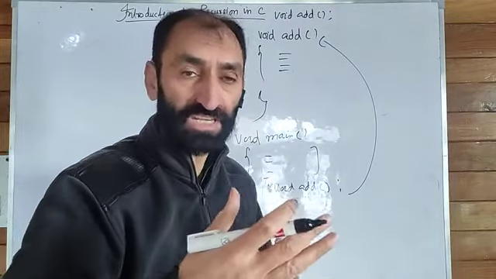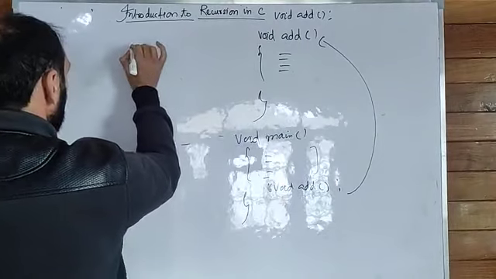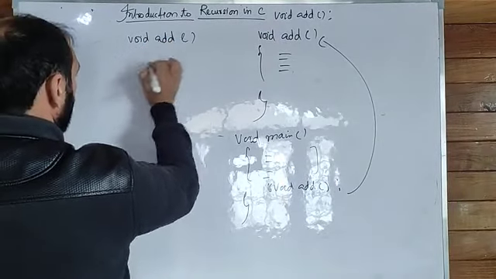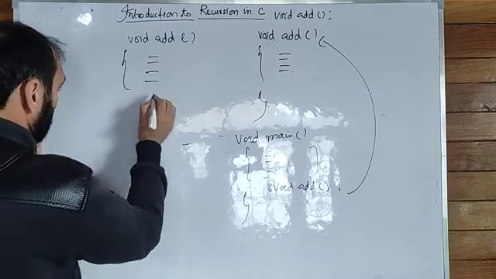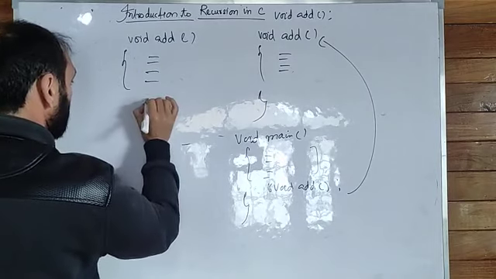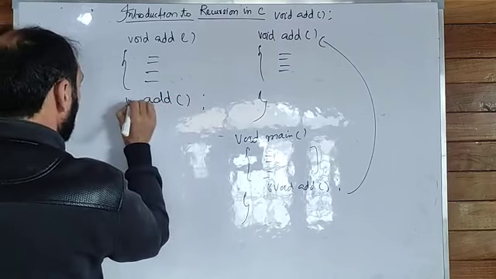But what is recursion? Here I will write a recursive function. For example, I can write the same void add function. These are some instructions of this void function. After executing these instructions, the function is calling itself, void add.